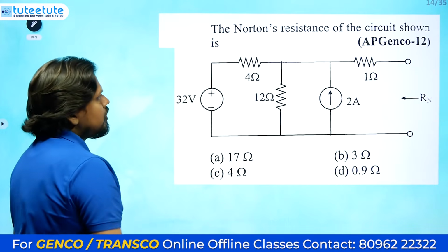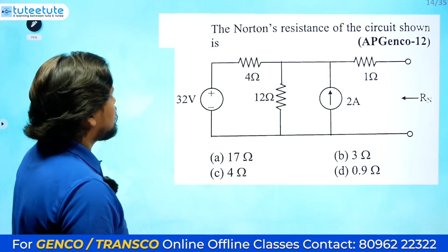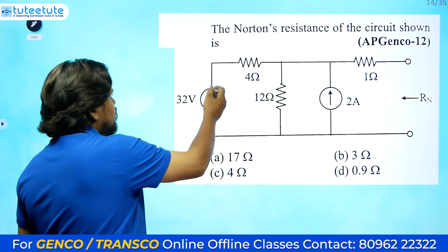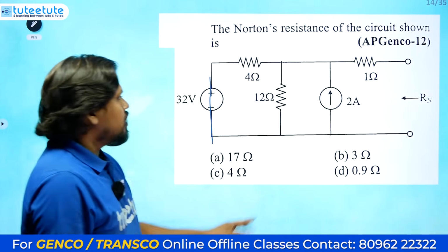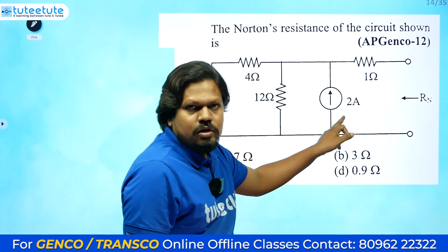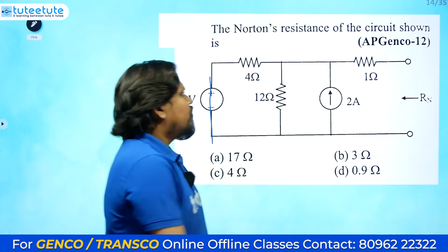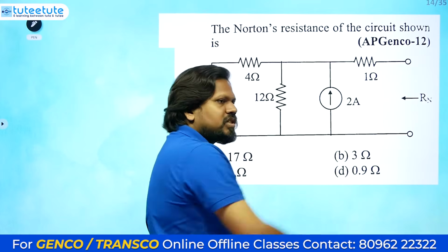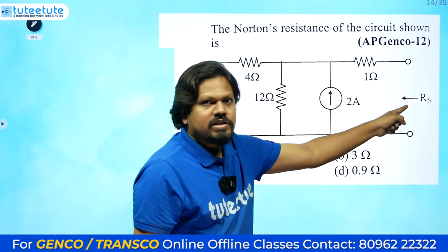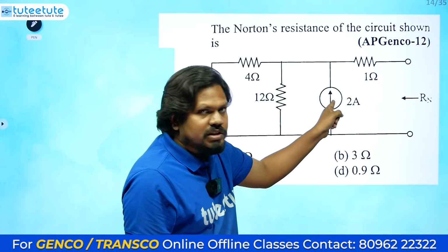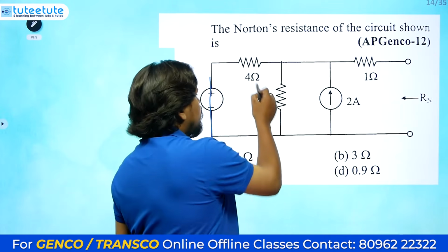Next one: the Norton resistance of the circuit shown is, Norton resistance they are asking. Directly, voltage source we need to short circuit because its internal resistance is 0 ohms. Current source we need to open circuit because its internal resistance is infinity ohms. Why do we need to represent internal resistance here? Because we want the equivalent resistance. So the resistance of this is infinity, resistance of this is 0. Then 4 in parallel with 12.